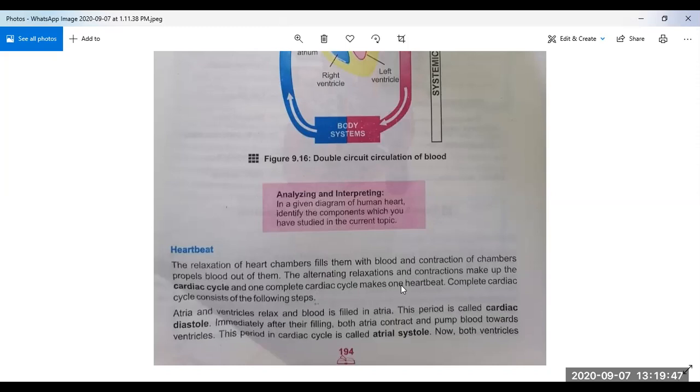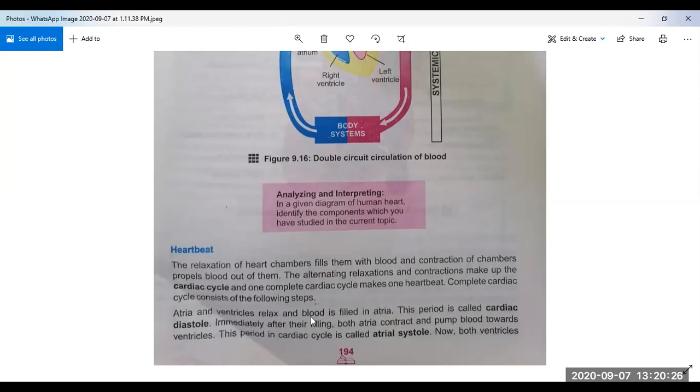Now we will discuss the steps of the cardiac cycle. How does it work? The complete cardiac cycle consists of the following steps, which we will study now. What steps are involved in the cardiac cycle? The first point is cardiac diastole. What is that? We all know atria are the upper chambers of the heart and ventricles are the lower chambers of the heart. So atria and ventricles relax and blood is filled in atria.